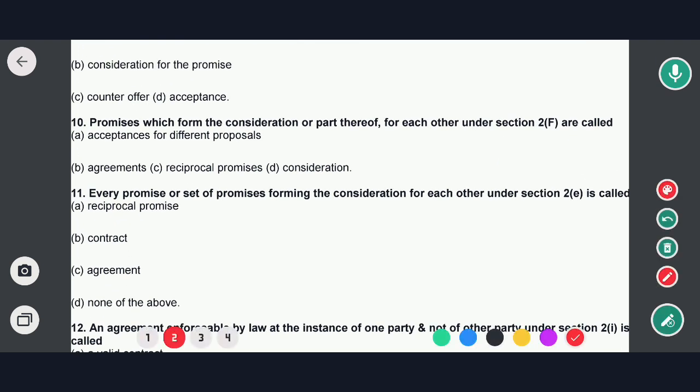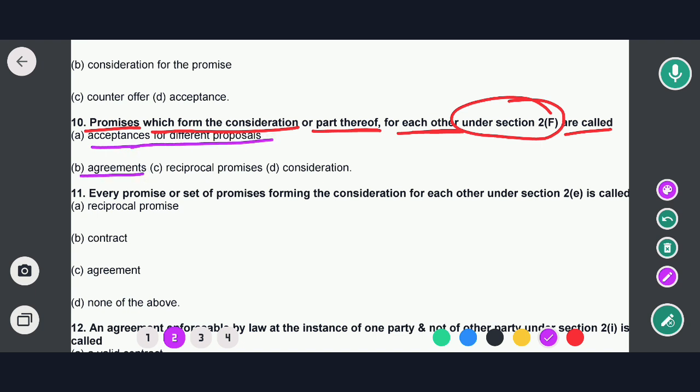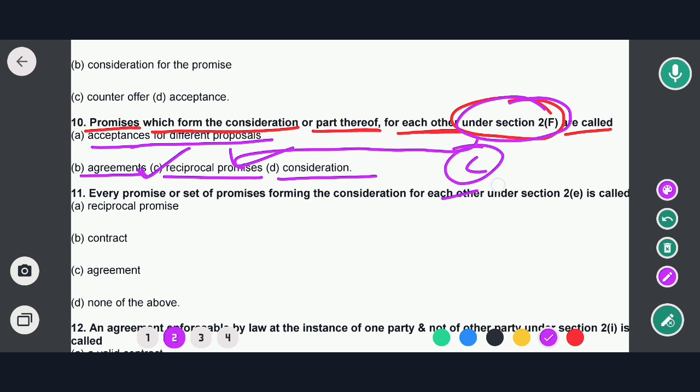Next question is: promises which form the consideration or the part thereof for each other under Section 2F are called. Options are: acceptance for different promises, agreement, reciprocal promises, and option D consideration. So in this case, option C would be the correct answer. That means Section 2F of the Indian Contract Act 1872 has defined the term reciprocal promises. Now on to the next question.